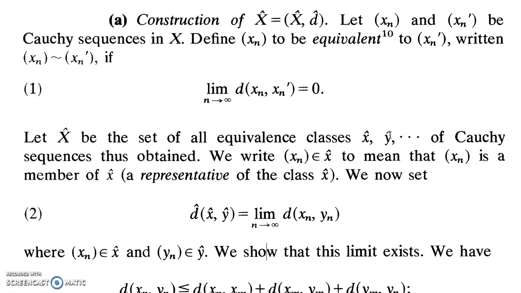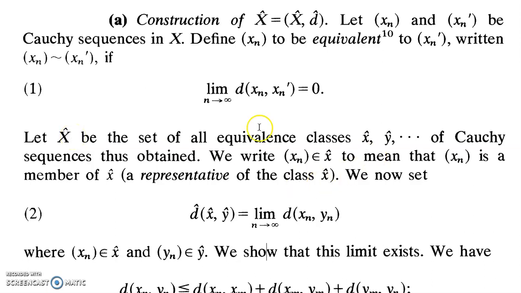But associated with all those sequences, we have just added a single element y. So this is how we add distinct elements onto X to form X hat. Corresponding to distinct Cauchy sequences, we get distinct equivalence classes, each represented by a unique element which will be added in X hat.